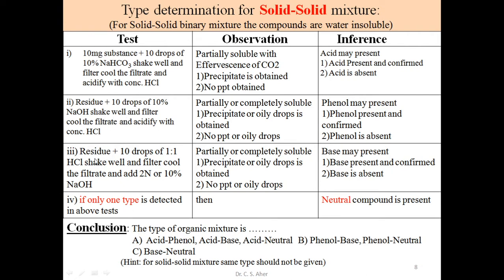To the same residue we add 10 drops of 1:1 HCl. Shake it well, filter, and cool. To that clear filtrate we now add 2 normal, or 10%, NaOH. Now we add the base NaOH to that clear filtrate.